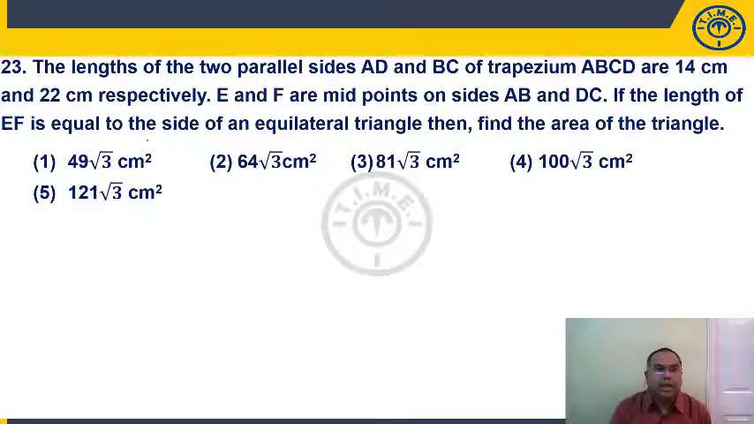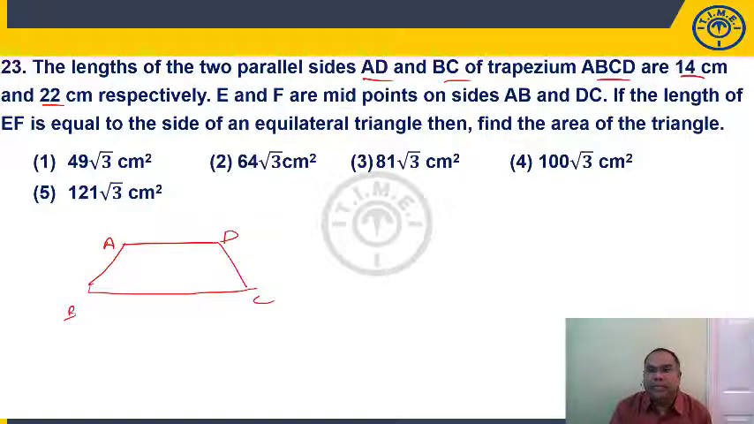Question number 23. The lengths of two parallel sides AD and BC of a trapezium ABCD are 14 centimeters and 22 centimeters respectively. Now if you take a trapezium, two are parallel sides, two are non-parallel sides. So A, B, C, D. Now AD and BC lengths, it is 14 centimeters. BC is how much? 22 centimeters. Trapezium. E and F are midpoints of AB and DC. So these are midpoints E and F.